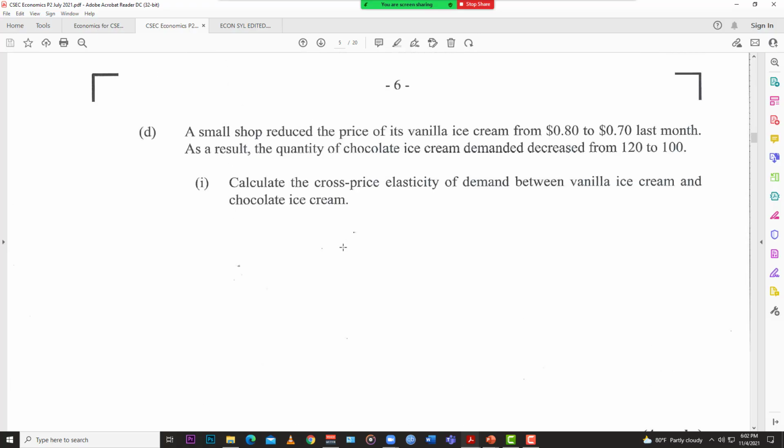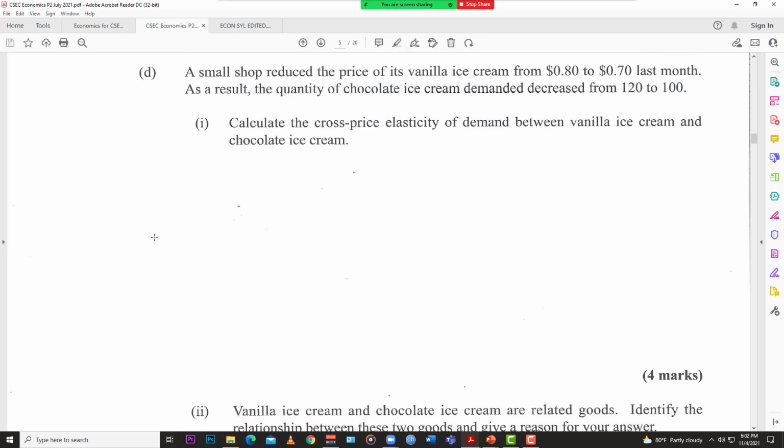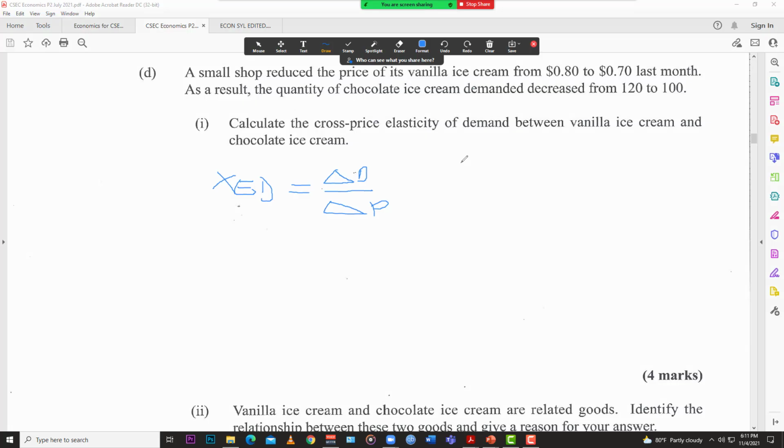All right, we have number 1D. A small shop reduces the price of vanilla ice cream from 80 cents to 70 cents last month. As a result, the quantity of chocolate ice cream demanded decreased from 120 to 100. Calculate the cross elasticity of demand between vanilla ice cream and chocolate ice cream.